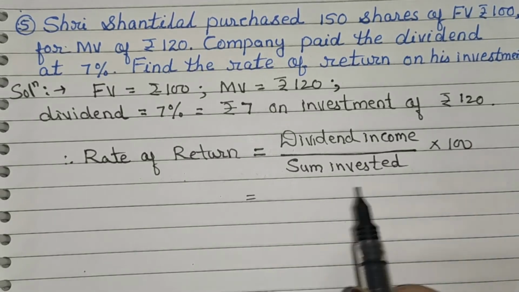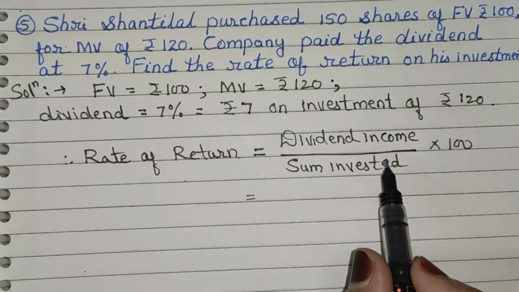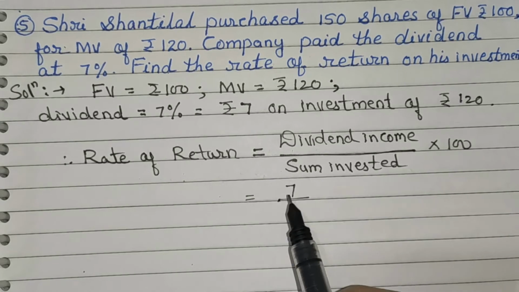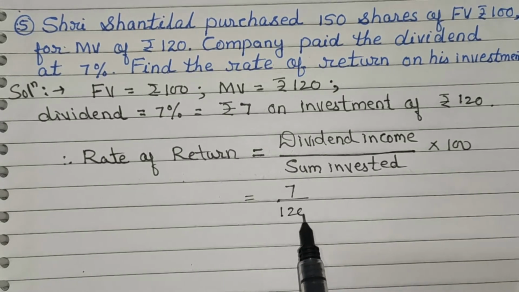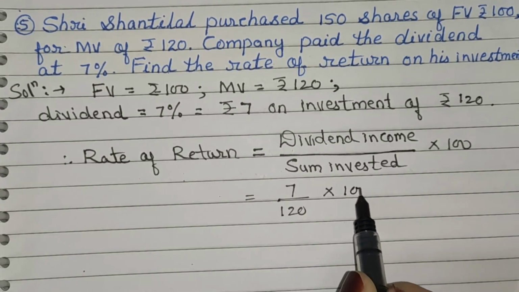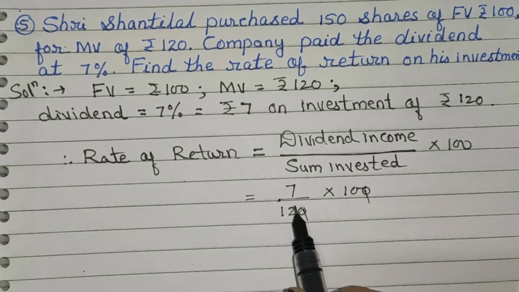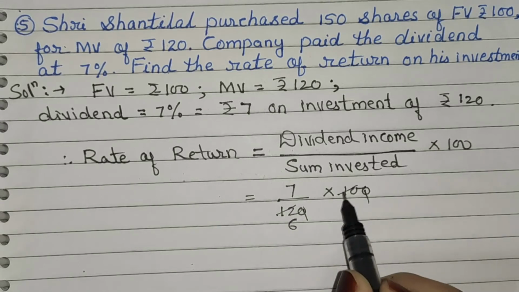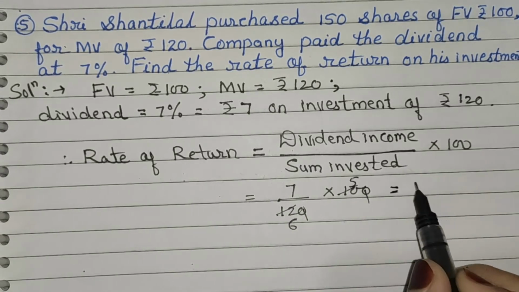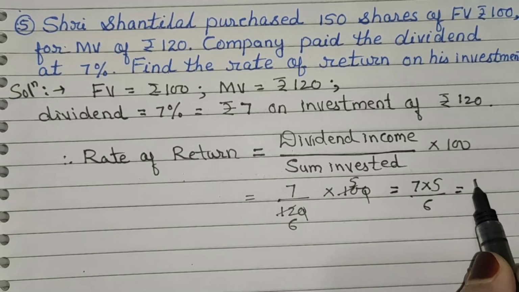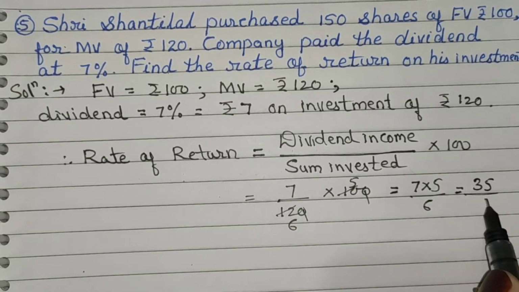Now substituting the values here, dividend income means 7 upon sum invested 120 into 100. Now cancel it, 0 0 cancel, 2 6 are 12, 2 5 are 10. Now we get here 7 into 5 upon 6. Now 7 into 5 means 35 upon 6.